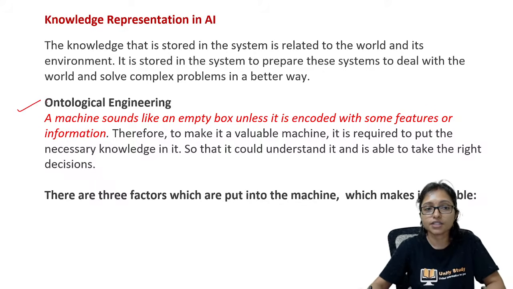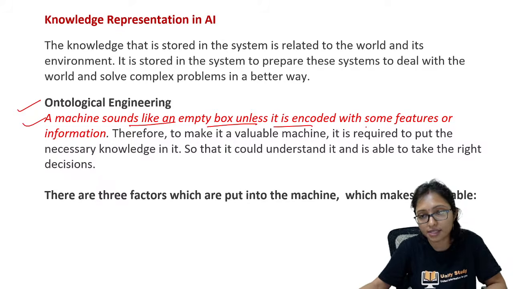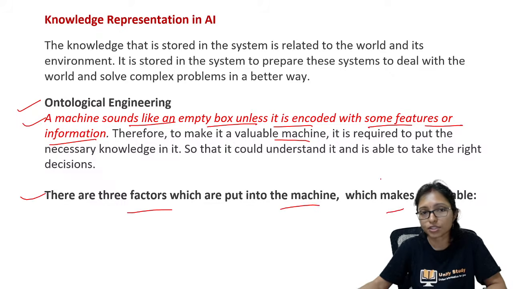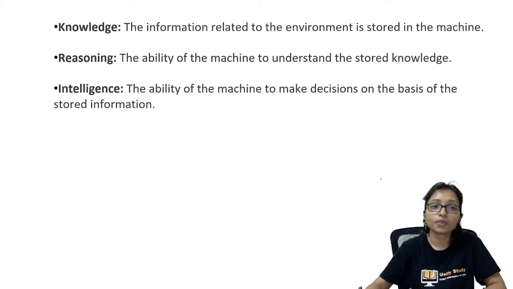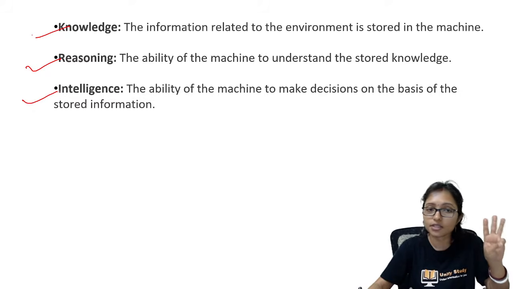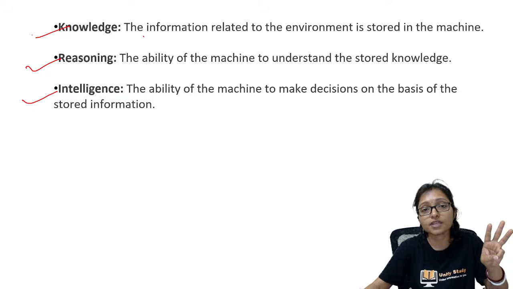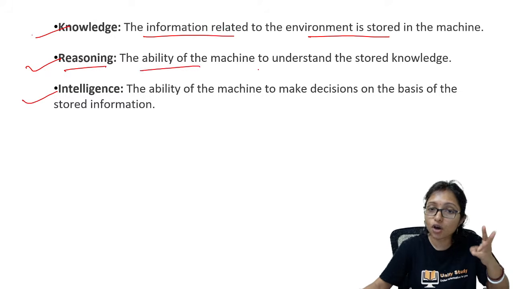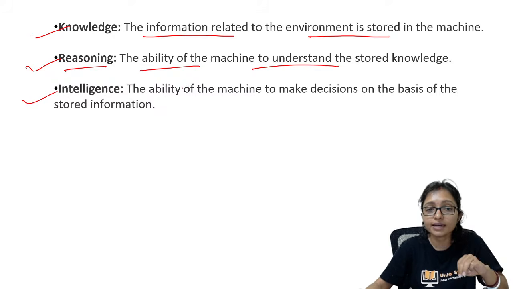Ontological engineering: a machine sounds like an empty box, unless it is encoded with the features or information, and that makes it valuable. Here mainly three things are required: knowledge, reasoning and intelligence. What is knowledge? Information related to this. Reasoning means the ability of the machine to understand, and intelligence means the ability of the machine to take decisions.